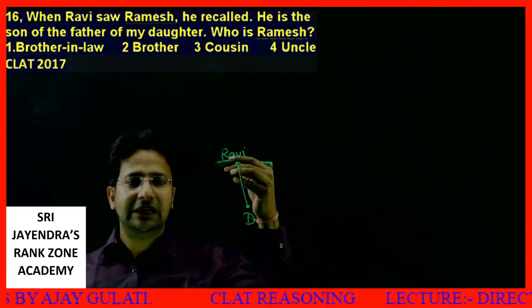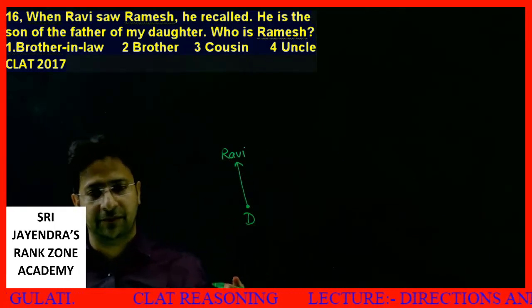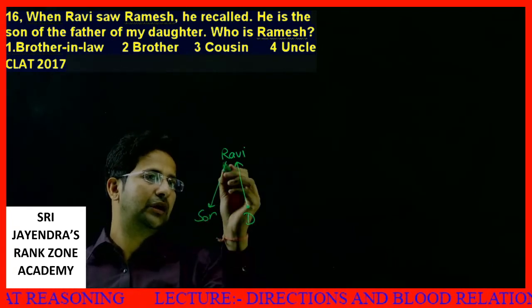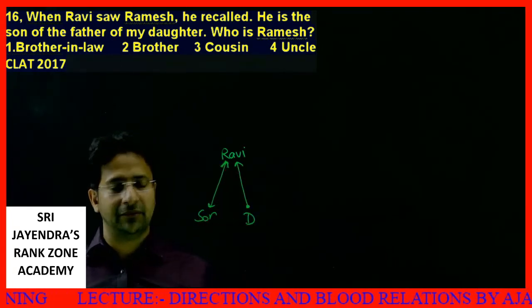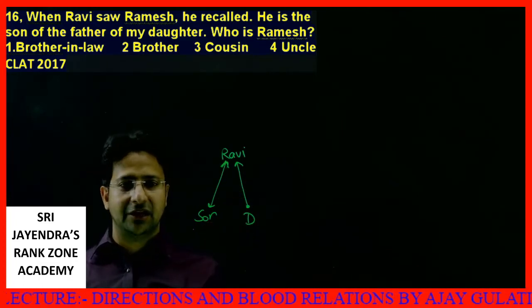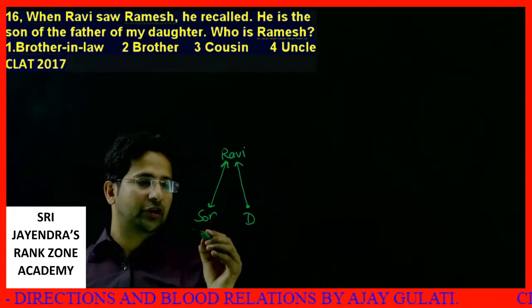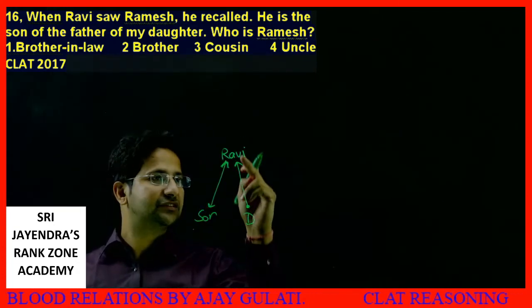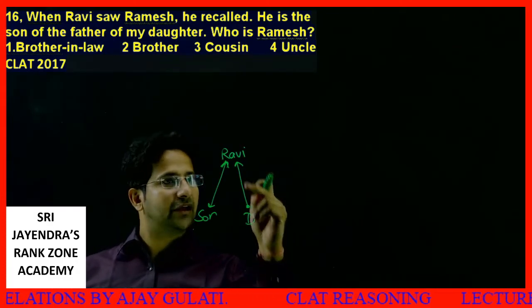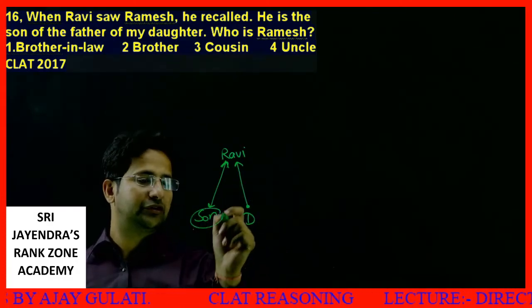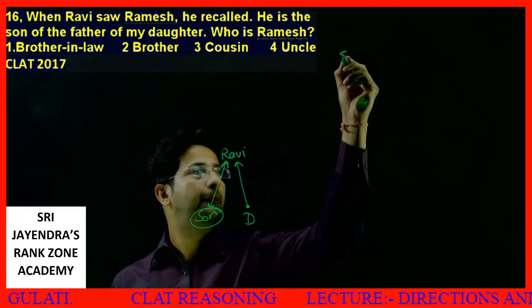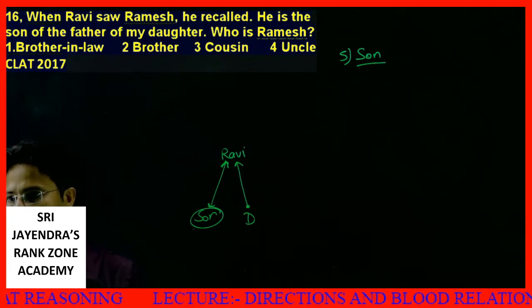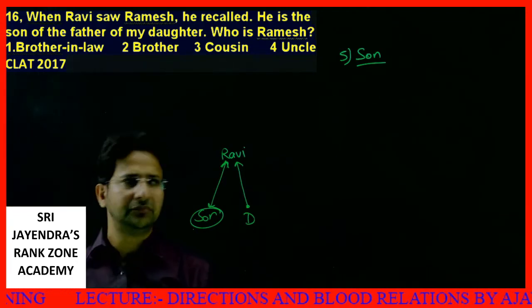I am the one. He is the son of the father of my daughter. He is the son, so he is definitely my son. Okay, this question was wrongly put up in the exam. So Ramesh will be my son. Put up option 5 and make it son. That will be your answer. Okay, dear students. Next one now.